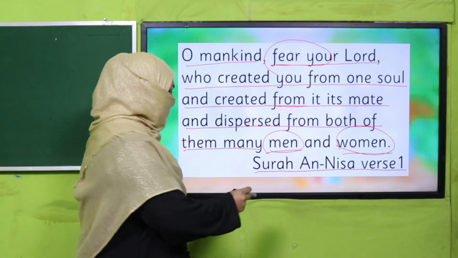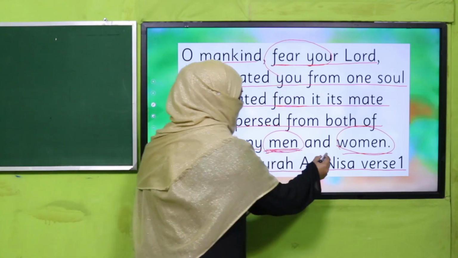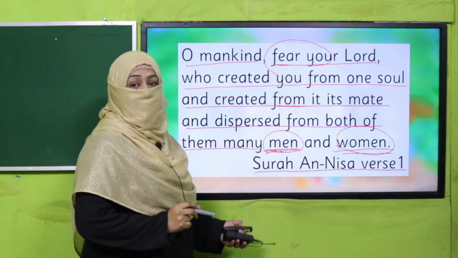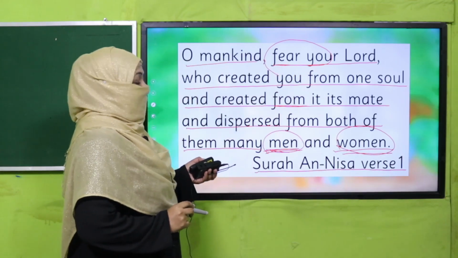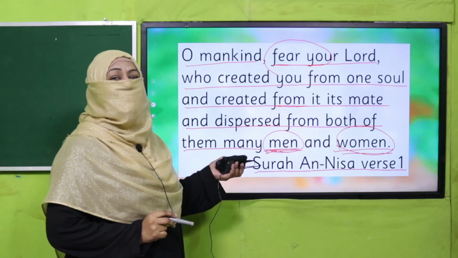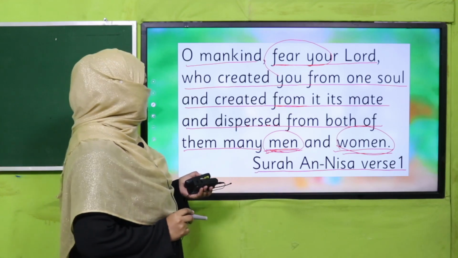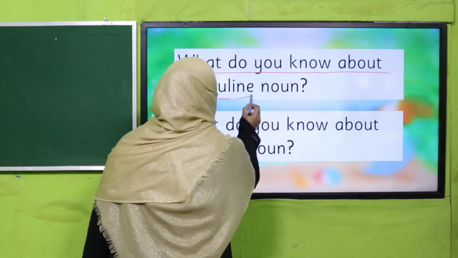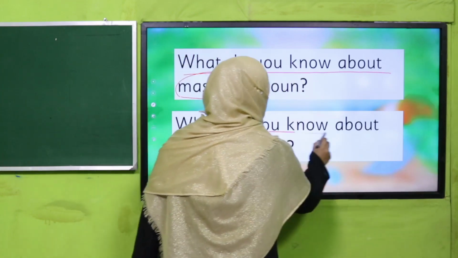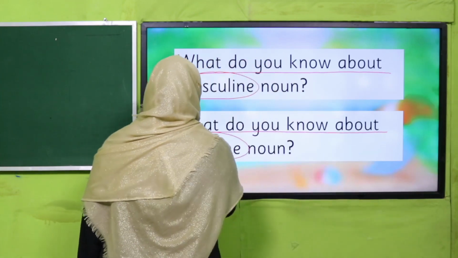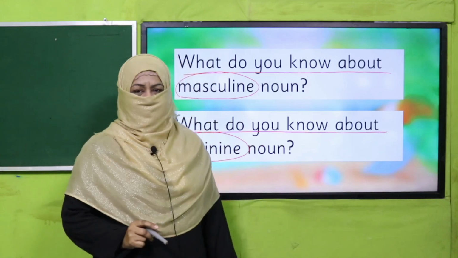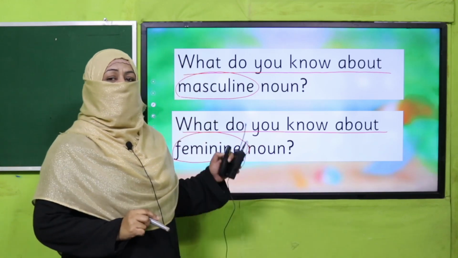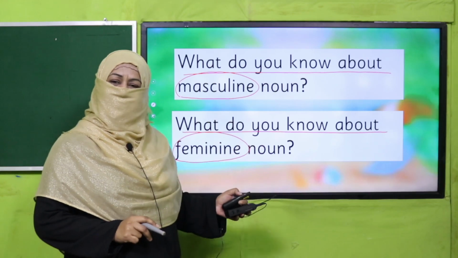Right? Now, my dear children, Allah is mentioning, Allah created men and women. So, these, what are they? These are gender. Okay, good. So now you tell me, what do you know about masculine noun and what do you know about feminine noun? Because neuter you have not studied yet, so pause the video, answer these questions to your teacher and then come back.